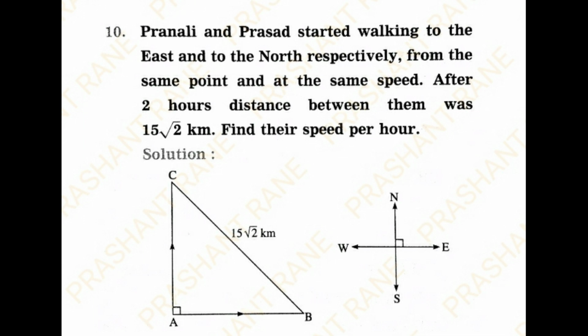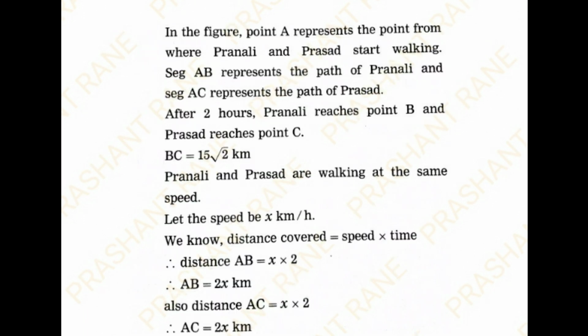Remember, whenever you are asked questions regarding direction, first you have to show the main four directions, that is north, south, east, west, as shown in the figure. In the figure, point A represents the point from where Pranali and Prasad start walking. Segment AB represents the path of Pranali and segment AC represents the path of Prasad. After 2 hours, Pranali reaches point B and Prasad reaches point C. Distance BC is equal to 15 root 2 kilometers.